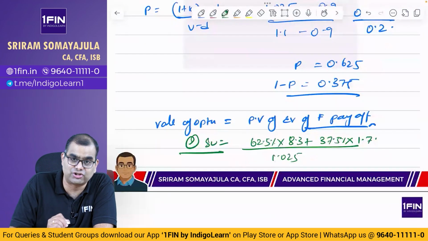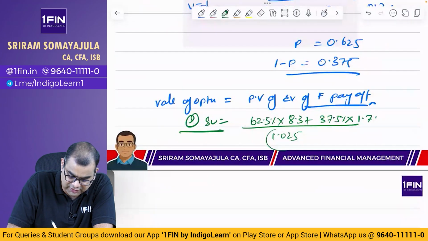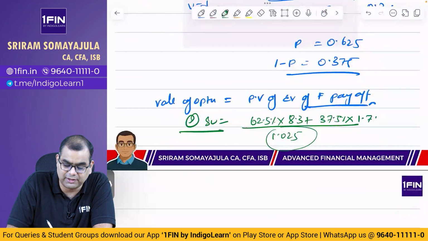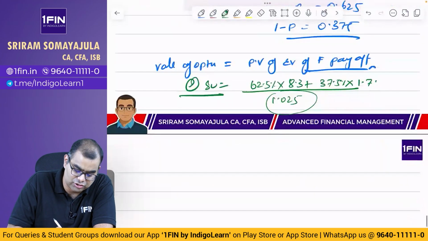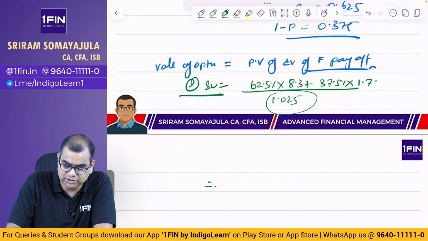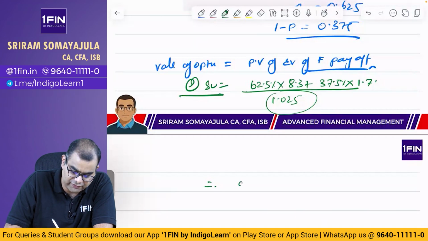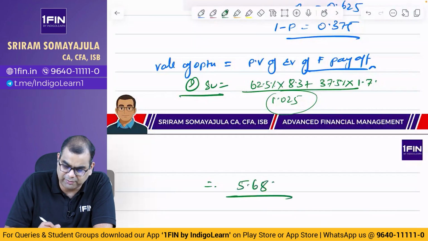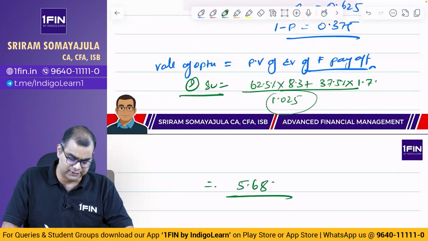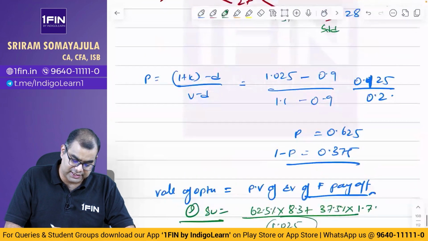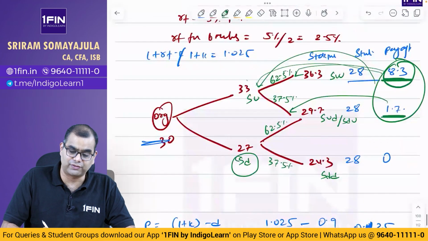Value of the option at SU is the present value of the expected future payoffs. So this will be 0.625 into 8.3 plus 0.375 into 1.7, divided by 1.025, which gives 5.68. I take 5.68. That is the value of the option at SU. Next, in the same way, we will find out the value of the option at SD.